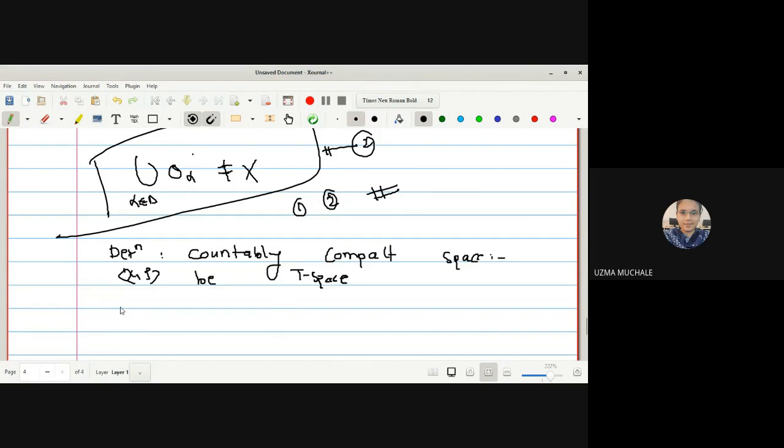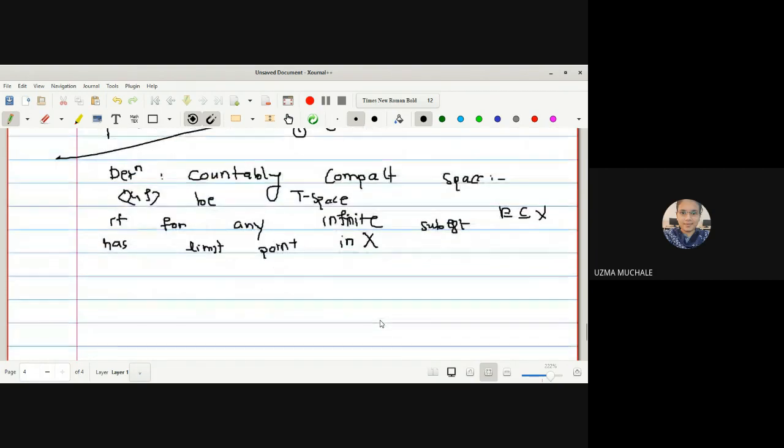Then X, tau is said to be countably compact if any infinite subset E of X has a limit point in X. If any infinite subset of X has a limit point in capital X, then we can say that X, tau is a countably compact space.